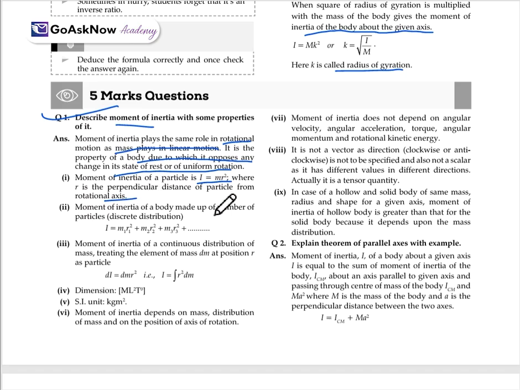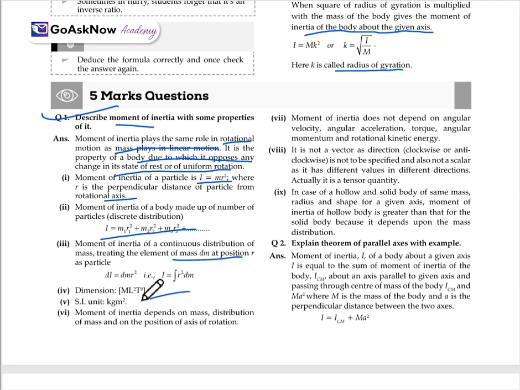Moment of inertia of a body made up of a number of particles, a discrete distribution, is given by this equation for a single particle, but when we have more particles it will be I equals m1 r1 square plus m2 r2 square plus m3 r3 square, and so on. For a continuous distribution of mass, treating an element dm at position r, dI equals dm r square, or I equals the integration of r square dm. So this is all about moment of inertia.